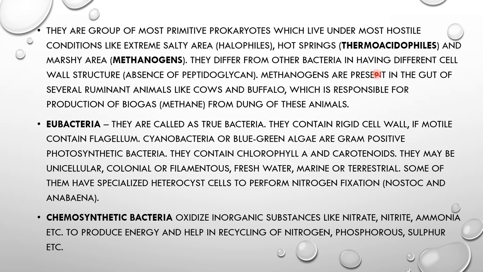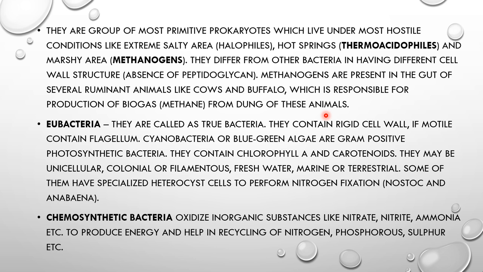and these methanogens are present in the gut of several ruminant animals. ये तो आपको अच्छे से पता है, like the cows are there, buffaloes are there, and which are important for the production of biogas, or biogas means methane produce करते हैं from the dung of these animals.